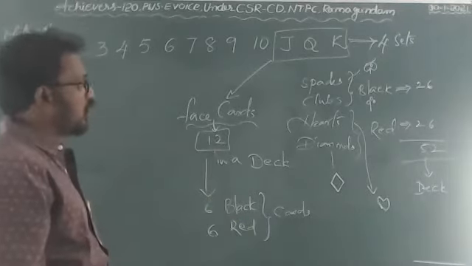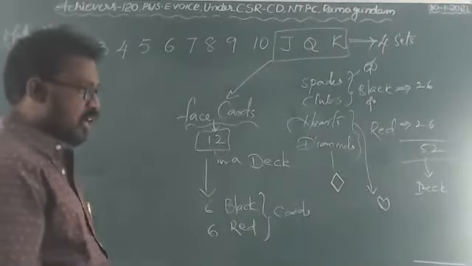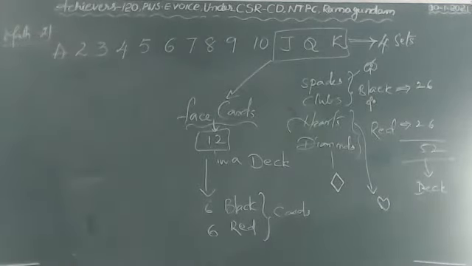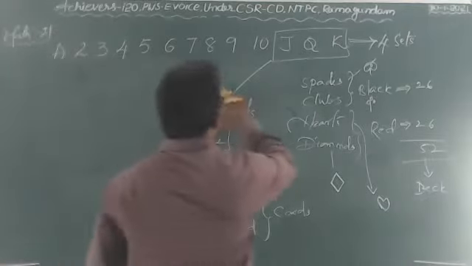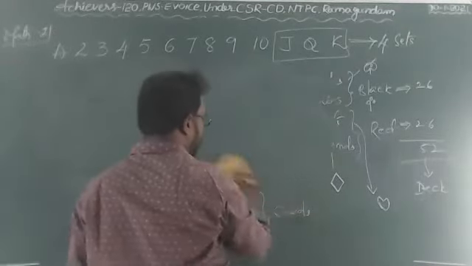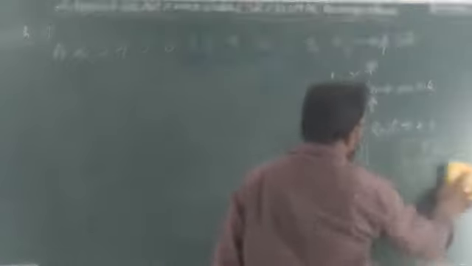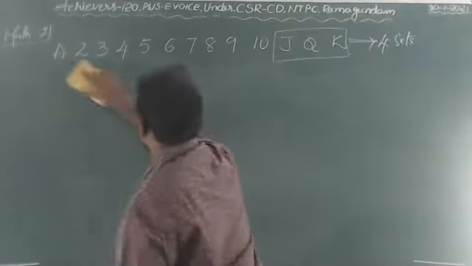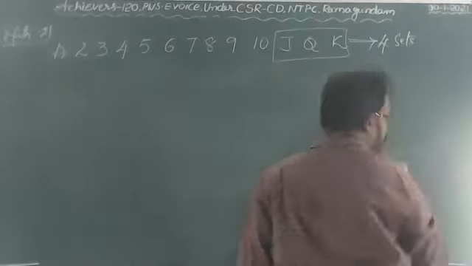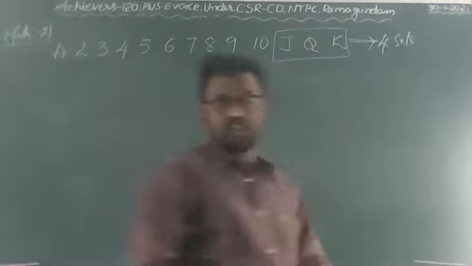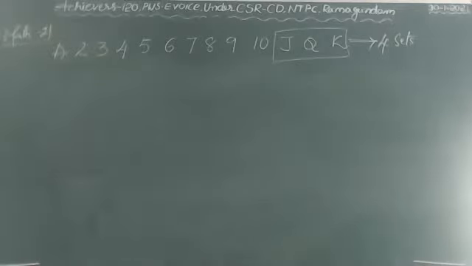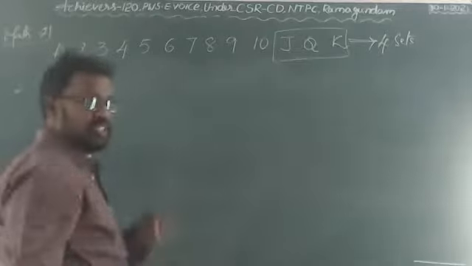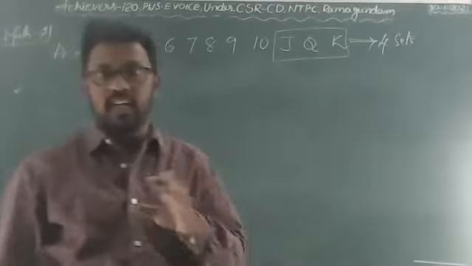Now we can see some questions on a deck of cards.